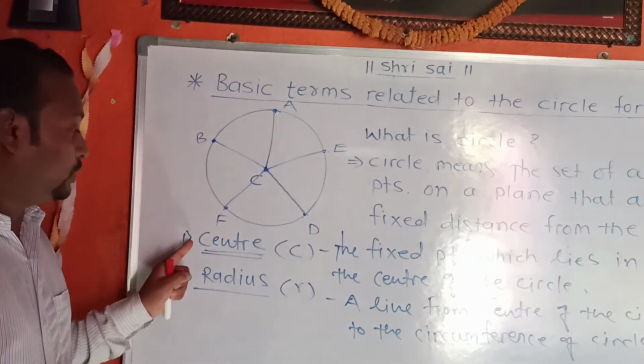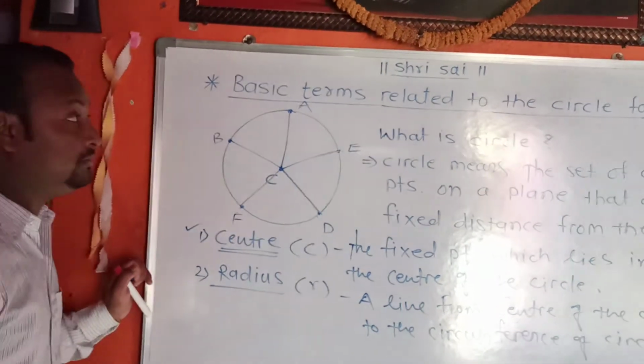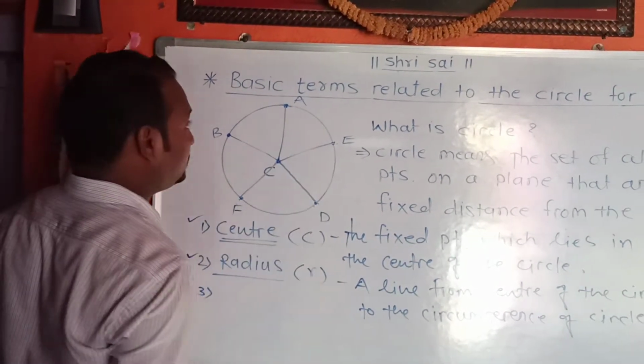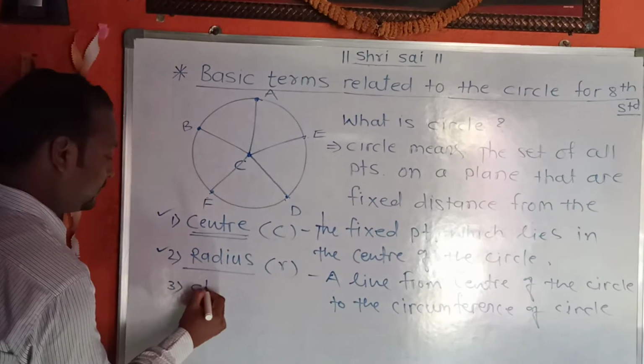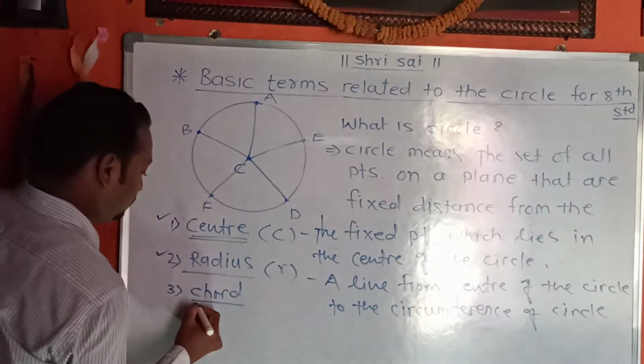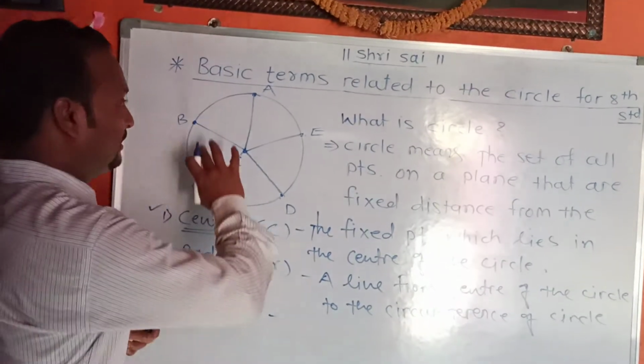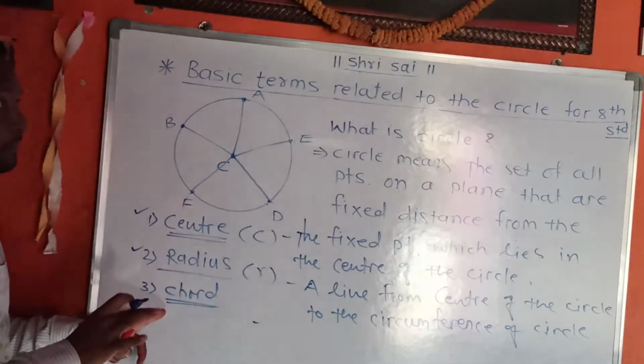So the first is center, second is radius, and the third term is chord. What is a chord? A chord is a term related to the circle.